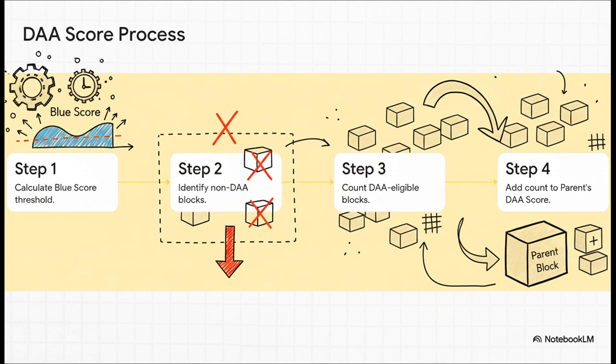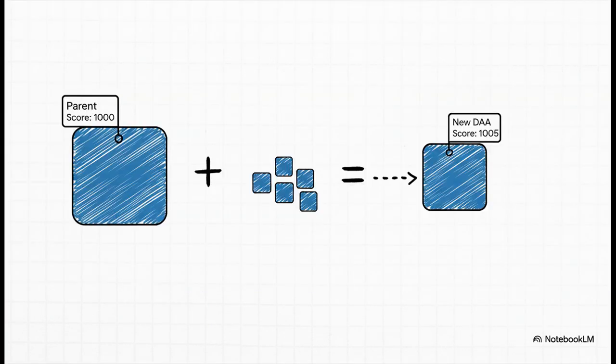So the whole process is really just a clean four-step calculation. First, the network figures out that blue score threshold. Second, it identifies any blocks below it and basically just tosses them aside. Third, it counts up all the good ones that are left, the eligible blocks. And finally, it adds that count to the DAA score of its parent block. Simple as that.